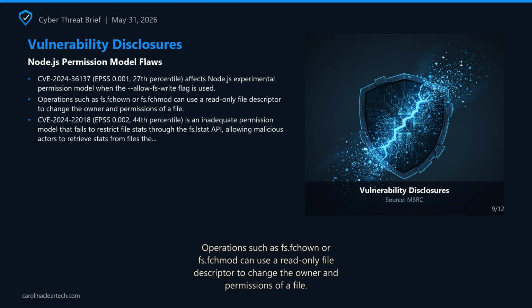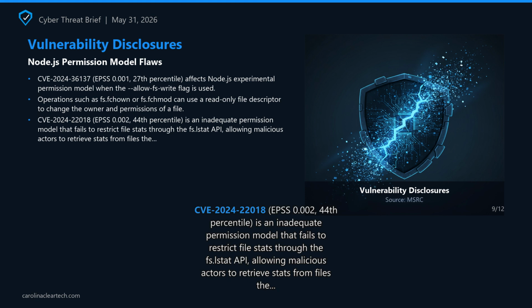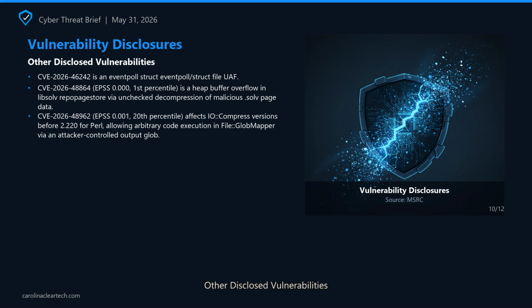EPSS 0.1, 27th percentile, is a flaw in Node.js 20's HTTP parser that allows improper termination of HTTP/1 headers using \r\n\rx instead of the required \r\n\r\n, enabling request smuggling to bypass proxy-based access controls and submit unauthorized requests. And 2 additional CVEs. See show notes for the full list. Sources: MSRC, and 2 additional CVEs.